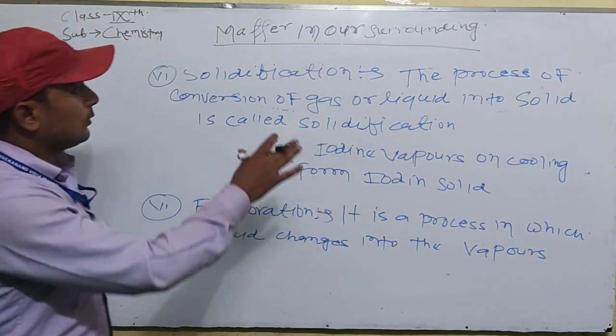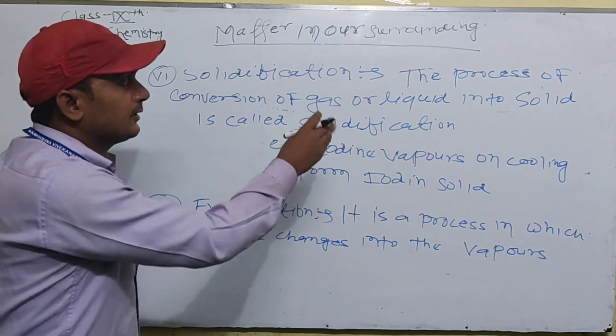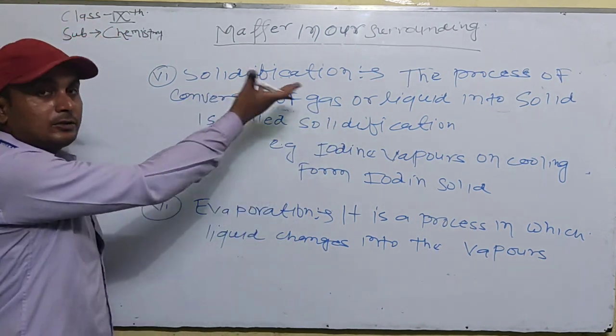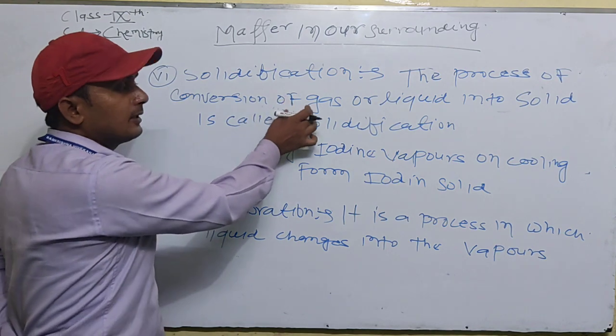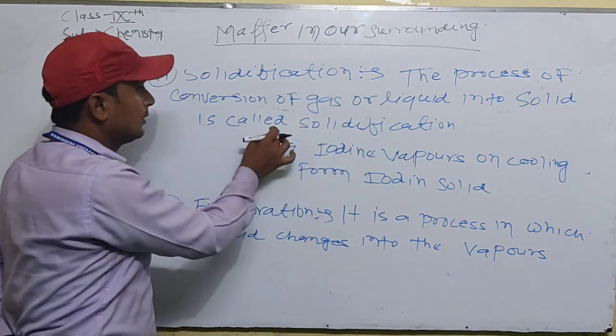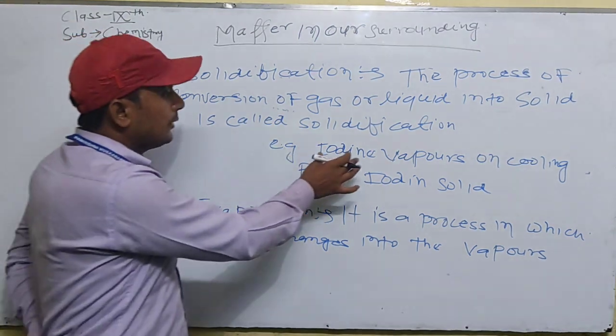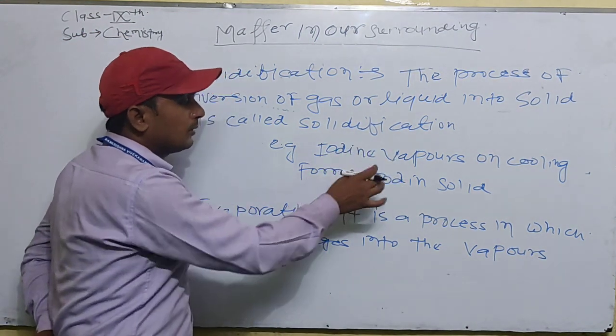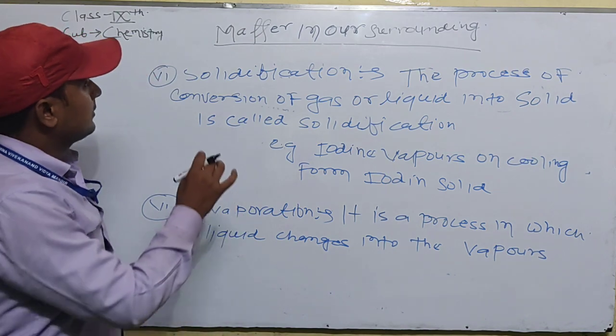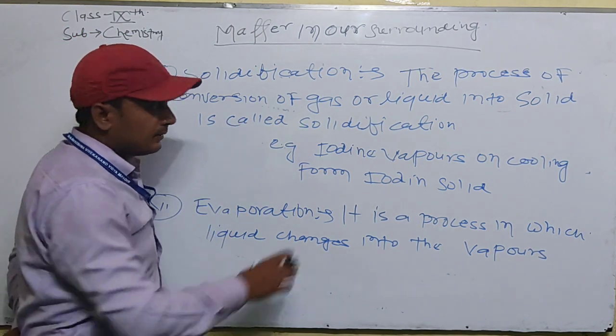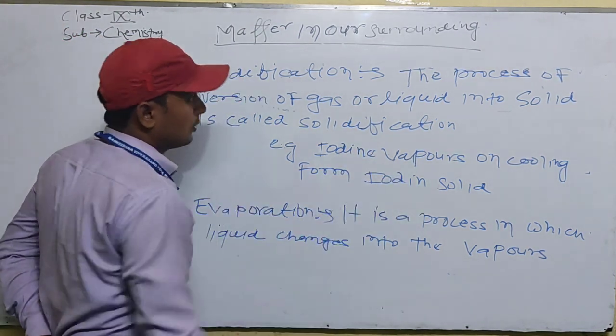The next factor is solidification, which affects the change of states of matter. What is solidification? The process of converting gas or liquid into solid is called solidification. For example, when iodine vapors on cooling form iodine solid, that is the process of solidification, where vapor changes into the solid form.